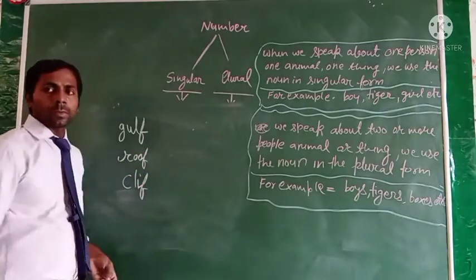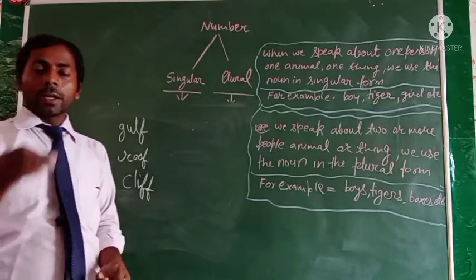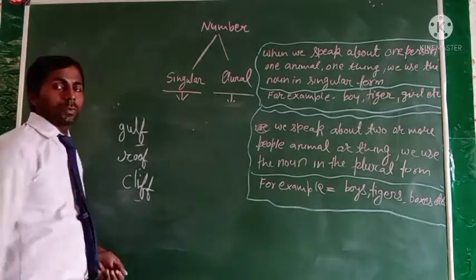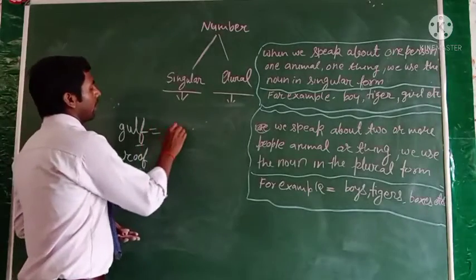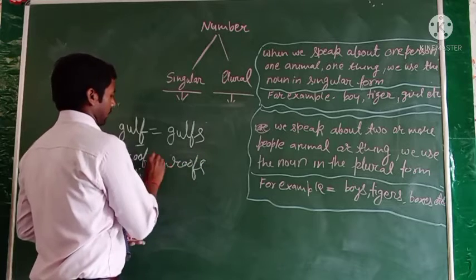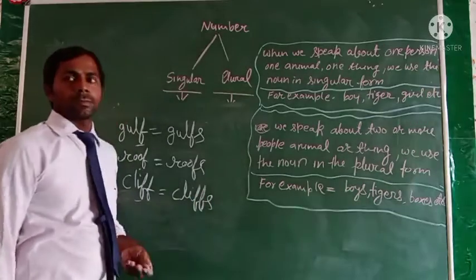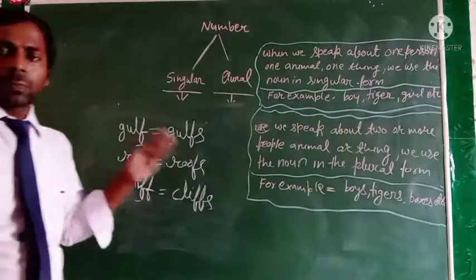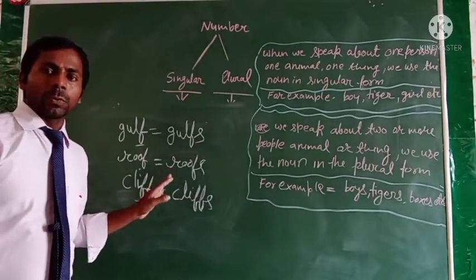Okay, in this word we cannot change the F or double F. Okay, we only add S, like gulf, roofs, leaves. Okay, we only add S and then it forms into the plural. So I hope you all understand.